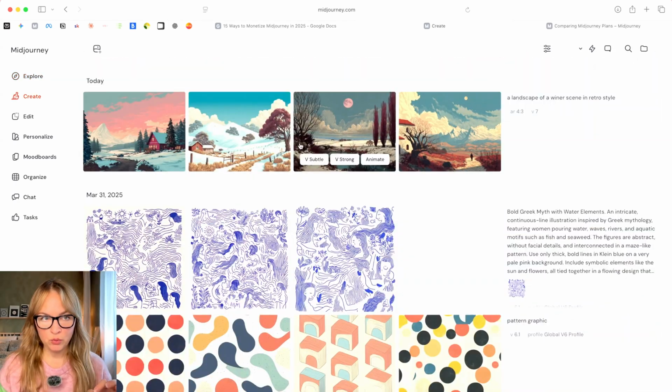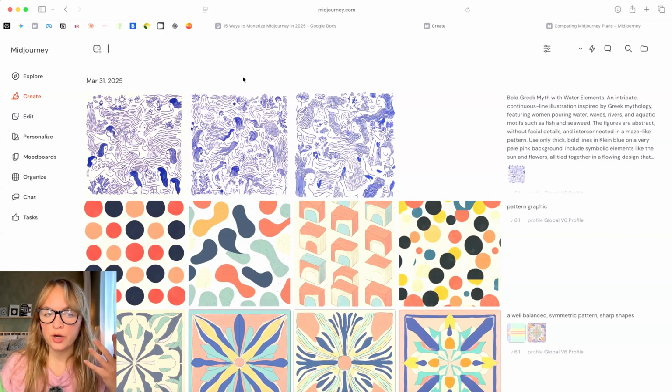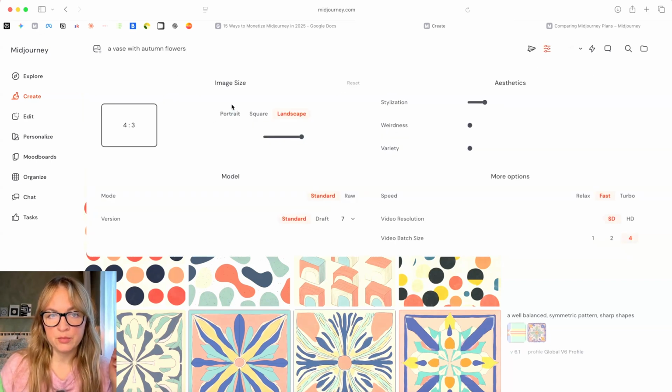I'm going to show you a couple of ways of how you can generate images, because there's different angles that we can approach it from. So now we're in Create tab, and here's where we can actually create our images. So the most basic one is to actually describe what you want to imagine. So for example, let's take a vase with autumn flowers, and we write here a vase with autumn flowers. And we can choose here in the settings what kind of image size we want to have. Do you want to have square, portrait, landscape? So let's say we want to have portrait.